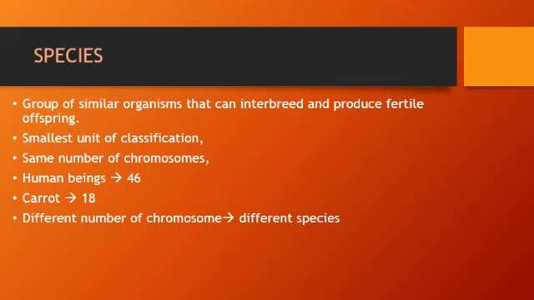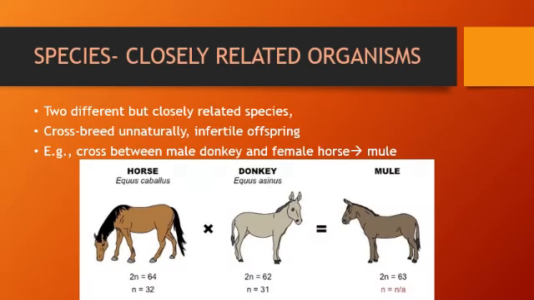Organisms of same species have same number of chromosomes. Like all human beings have 46 chromosomes in the nucleus of each cell of their body. If the number of chromosomes is changed, that means the organism belongs to different species. Biologists tried to define species as closely related organisms, like donkey and horse.